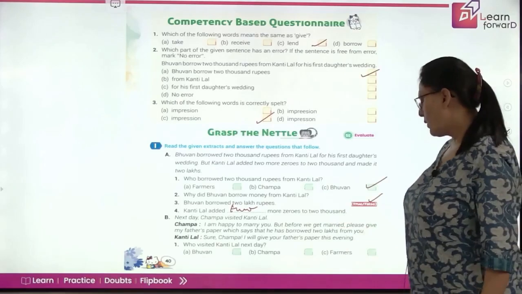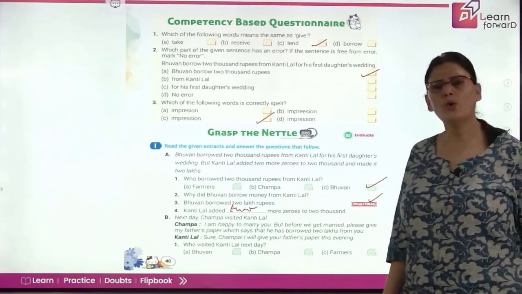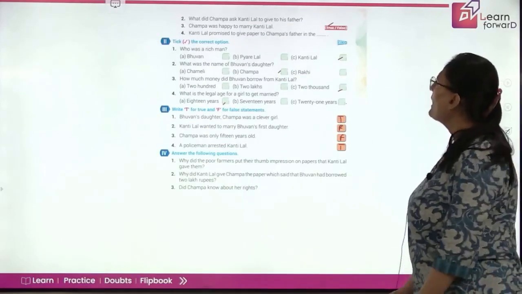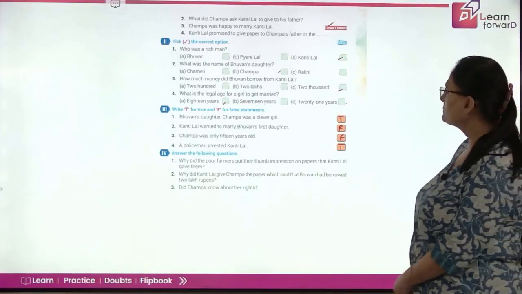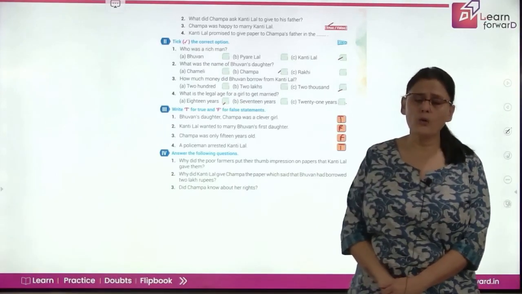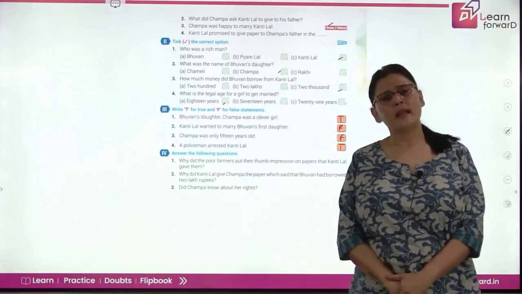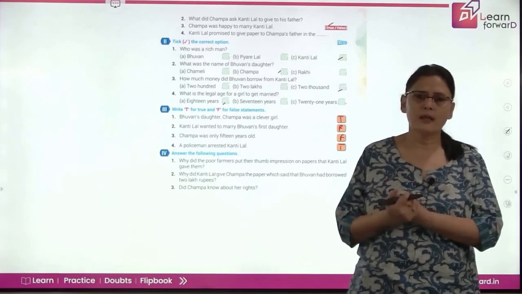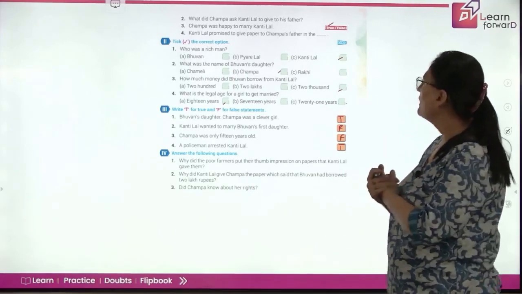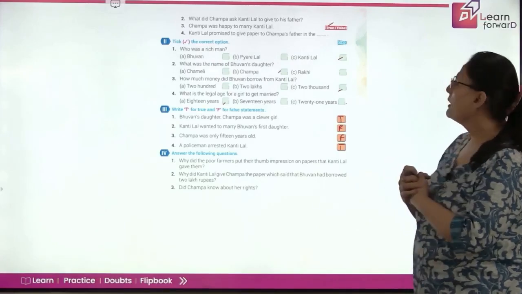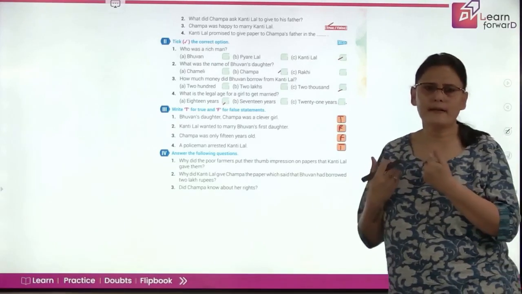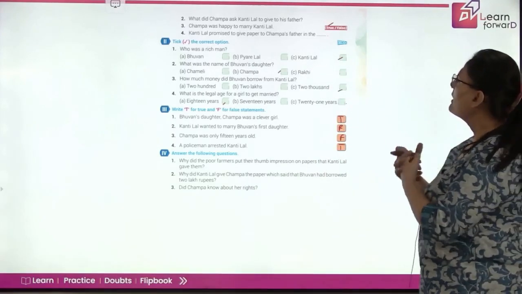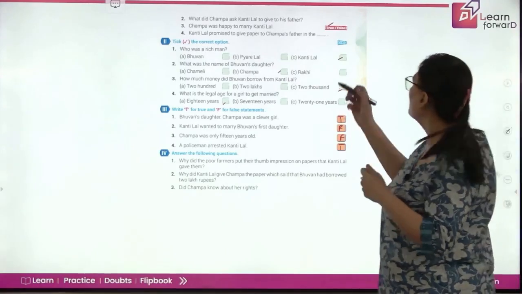Next extract. Who visited Kantilal the next day? So, Champa, Bhuvan's daughter, visited Kantilal the next day. What did Champa ask Kantilal to give to his father? When Champa went to Kantilal's house, she said that she is ready for the wedding, but she wants Kantilal to return the papers her dad had given him on the day of the wedding. Champa was happy to marry Kantilal. See, in the story, they said that yes, she was happy, right? Because she had some plans. So true. Kantilal promised to give the papers to Champa's father in the evening.